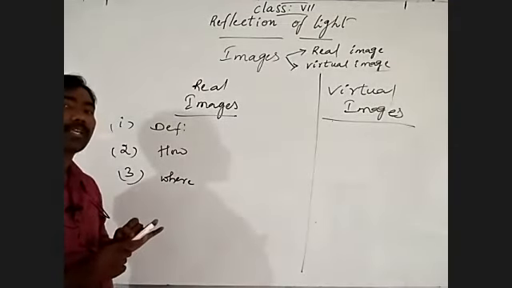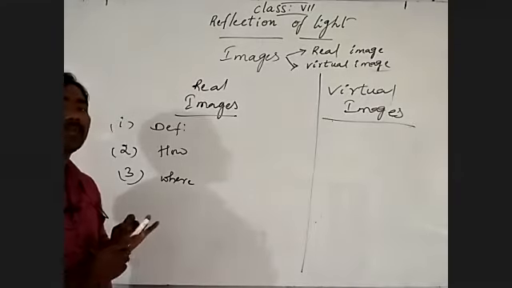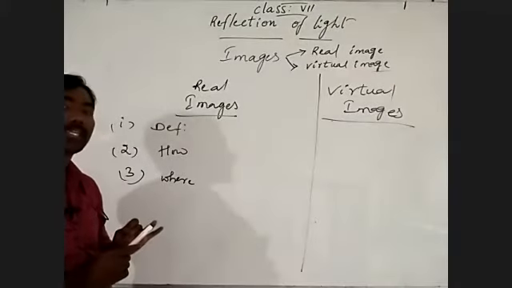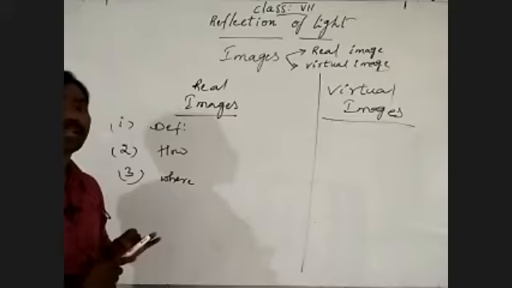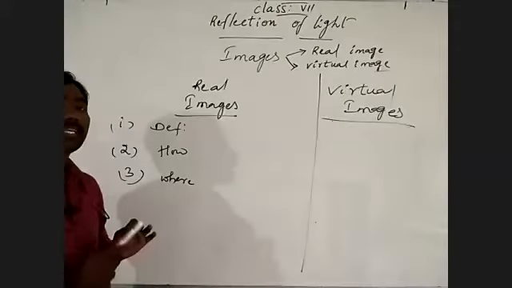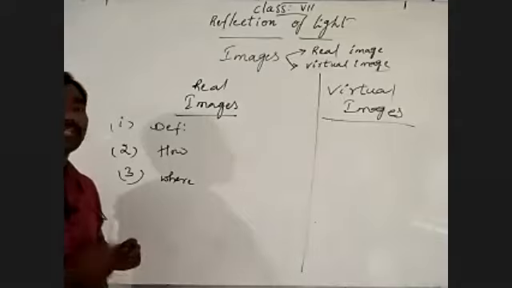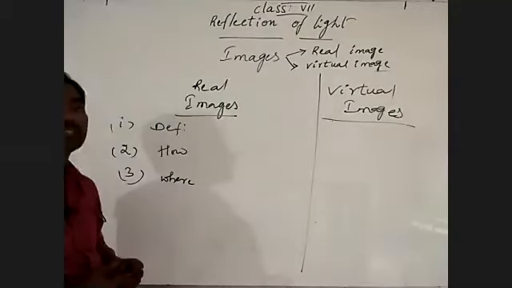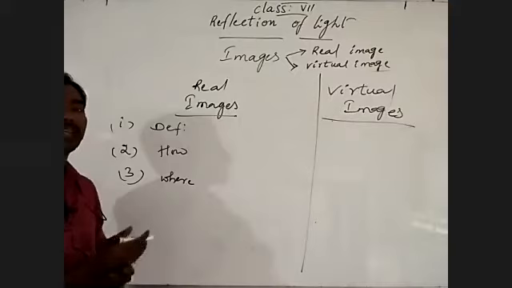Images captured by the camera. Photo developed on a screen. Image formed on our retina. The retina is a screen. See how many examples we can discuss in our day to day life.